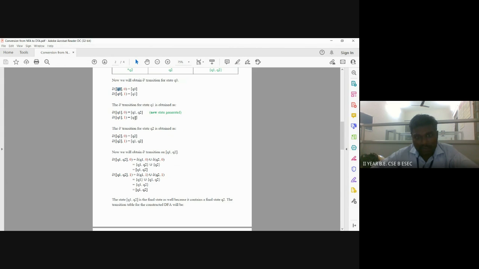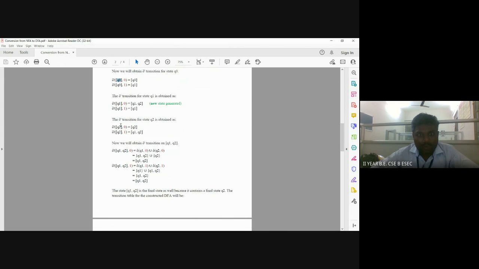We have applied Q0 and then the 1 input symbol for Q1 in the current step, so again we don't take this Q1 transition. Now come to the next state. The delta dash transition for state Q2 is obtained as Q2, since it comes from the given NFA.